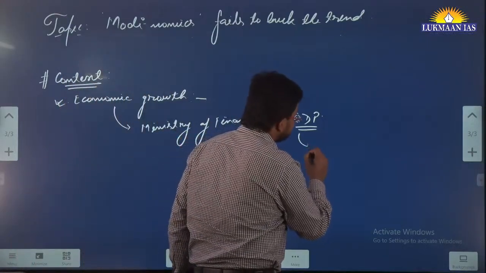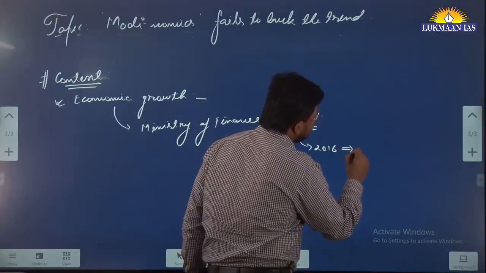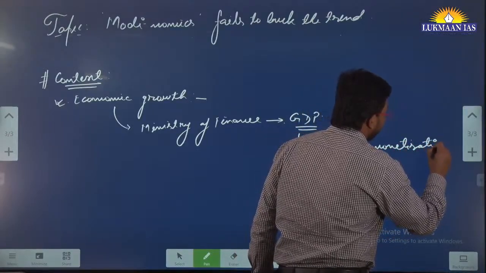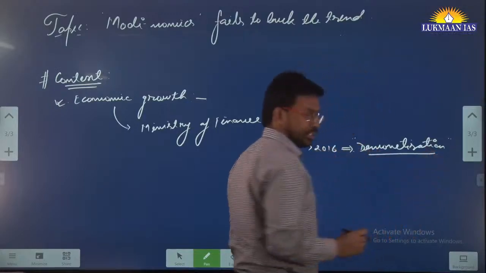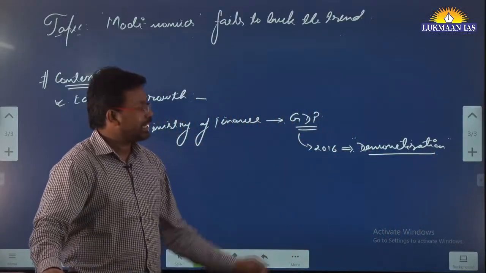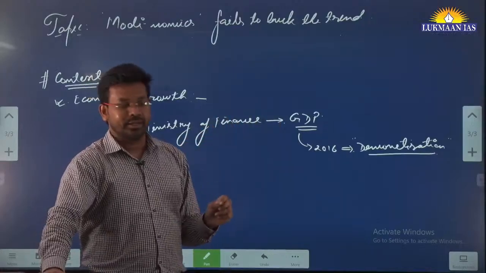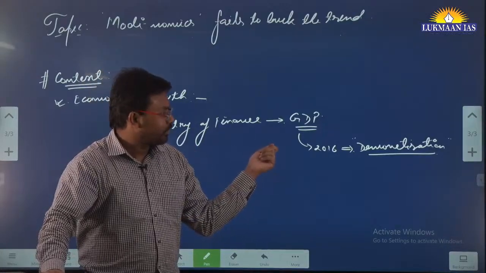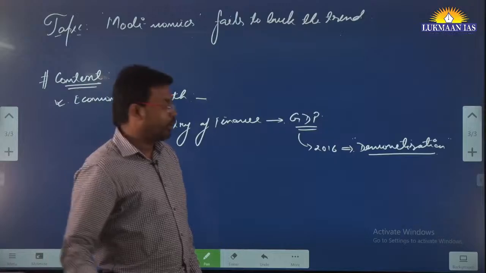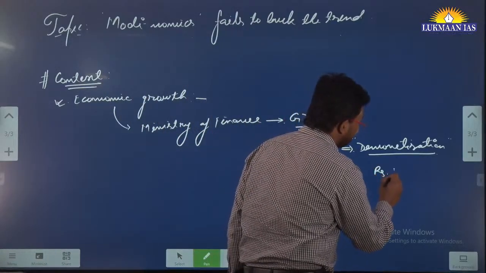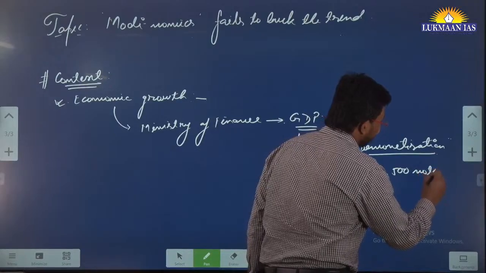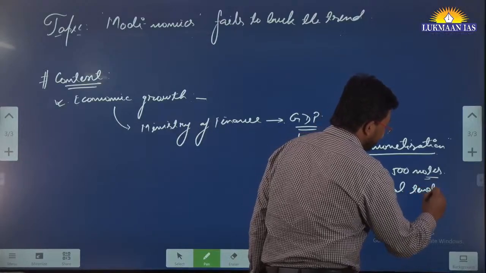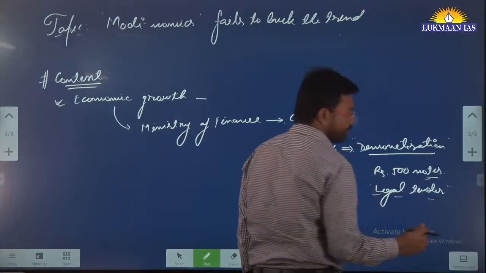And in 2016, the government of India took a move related to demonetization. What was demonetization? Demonetization means taking away the legality of some denomination of rupee, for example, rupees 500 notes. Their legal tender status was taken away, meaning they were no longer legal after a specific date.